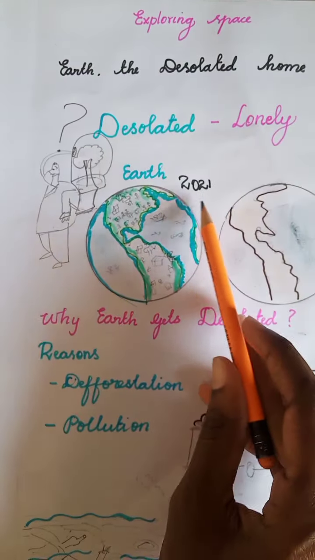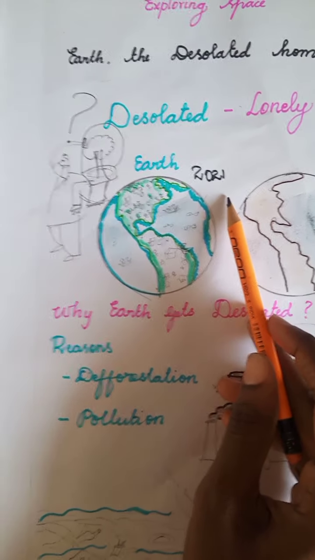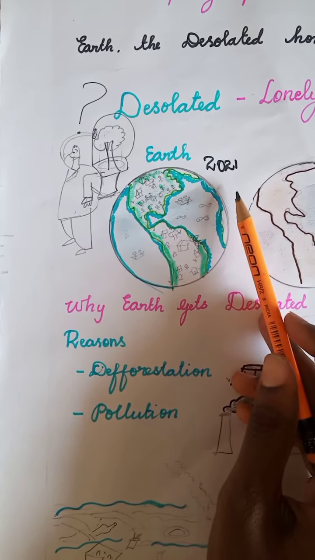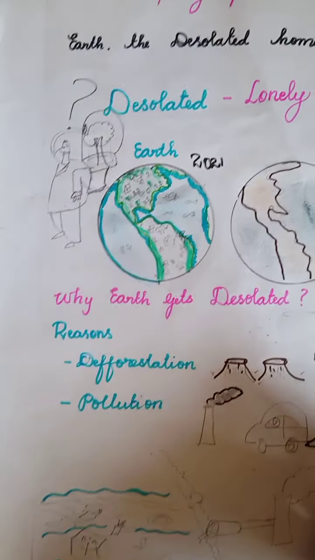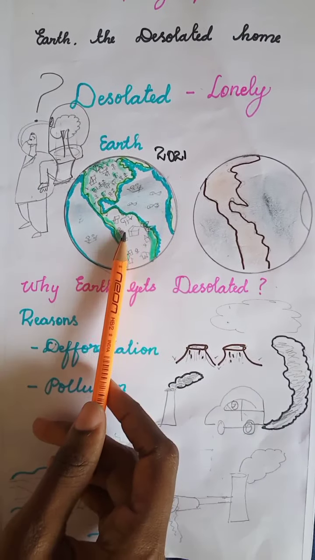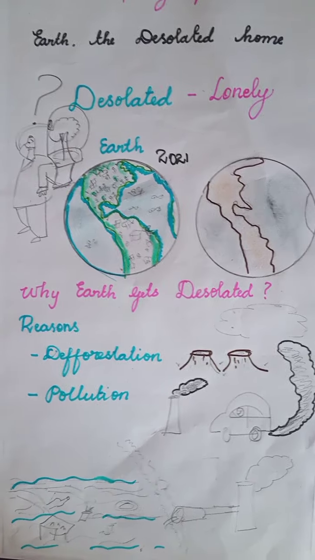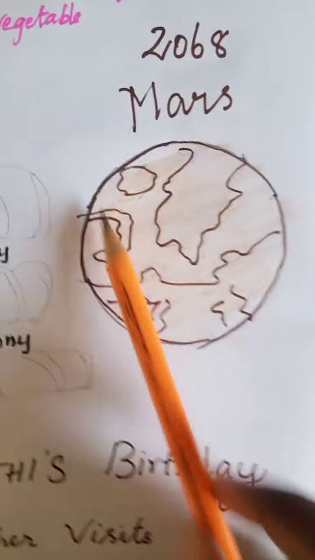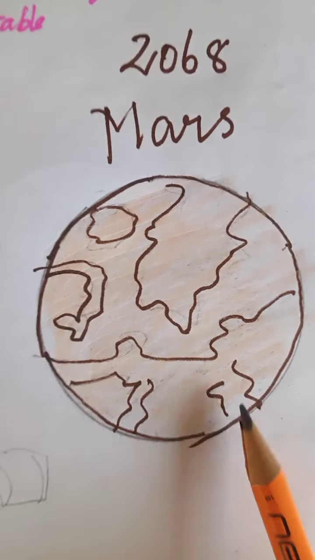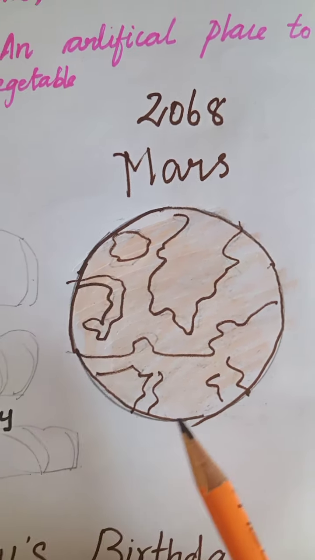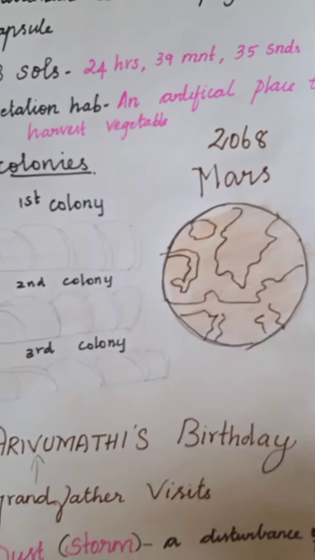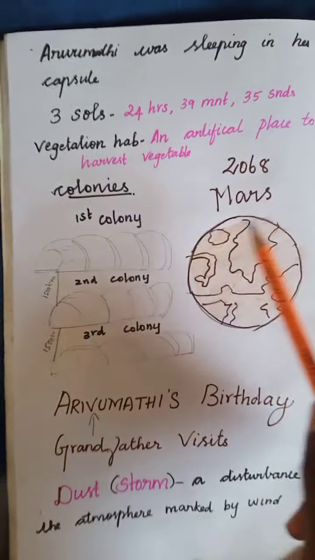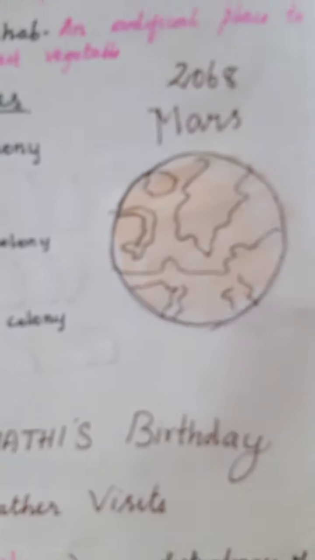Now this is the year 2021. The story goes to 2068. As the earth becomes unfit to live, the people on the earth started to move to Mars. Mars is the next planet to the earth. Mars is a red planet. In the year 2068, people started to shift from earth and got settled on Mars. Humans destroyed the earth. They started colonizing the red planet Mars.